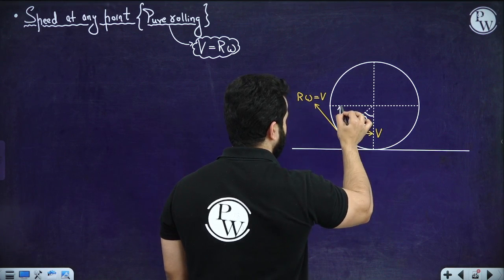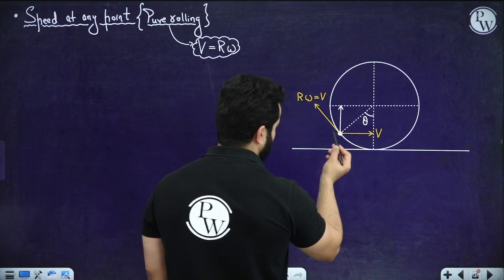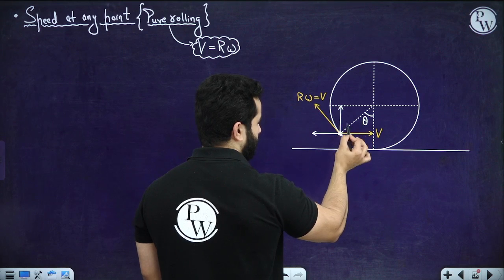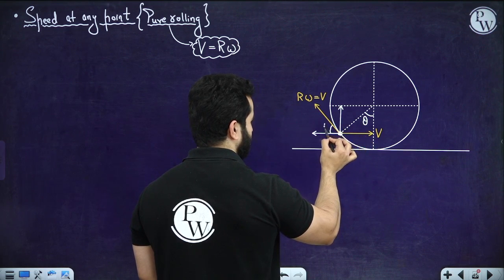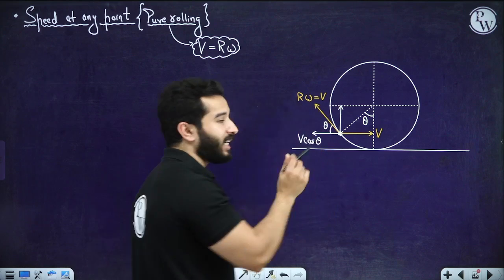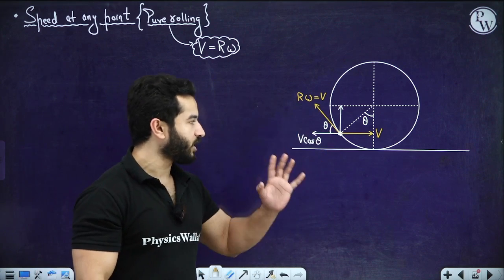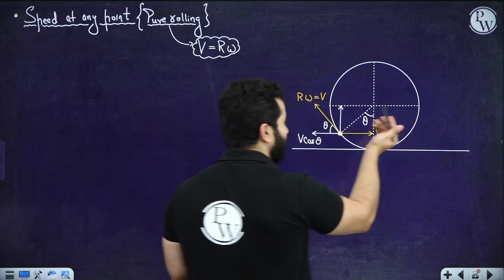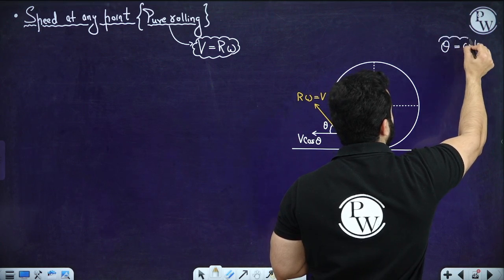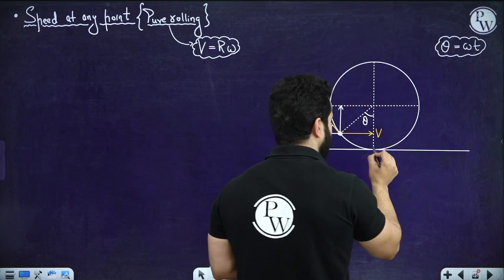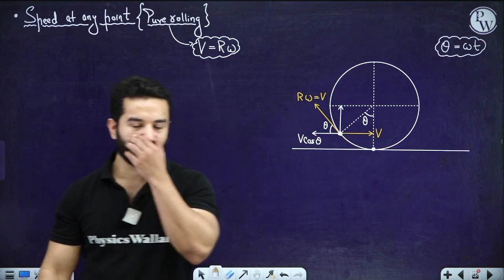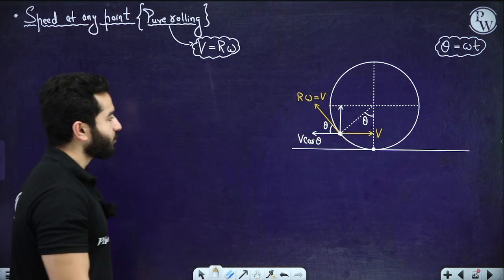We are going to break down two components. This is theta, then this is theta. So this is going to be v cos theta. Instead of writing r omega, I am writing v cos theta. Also, instead of theta I can write omega t. Let's suppose at this point t was equal to 0, and after time t we are trying to find the speed.